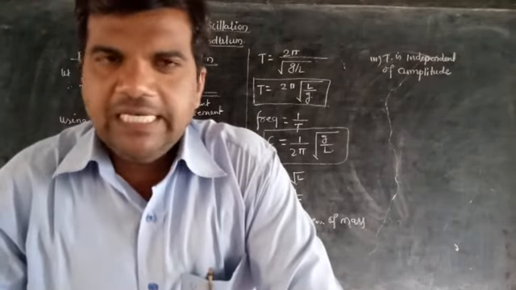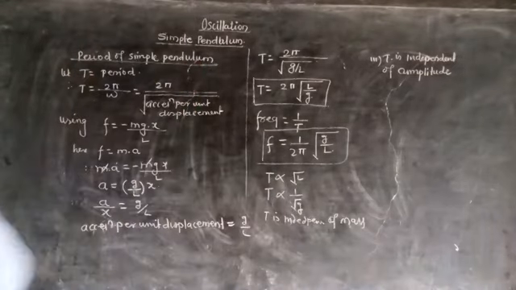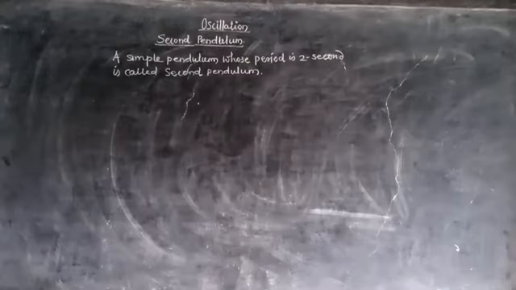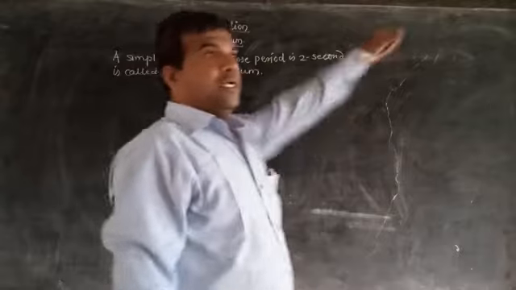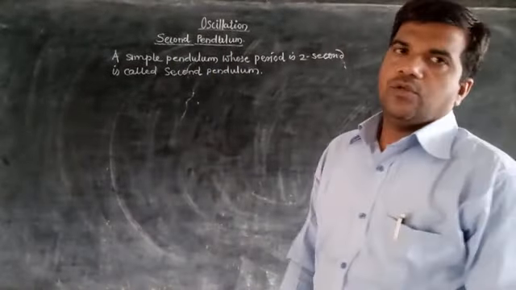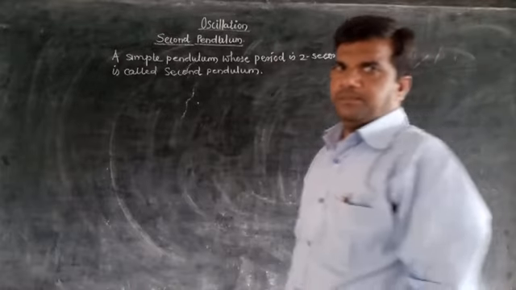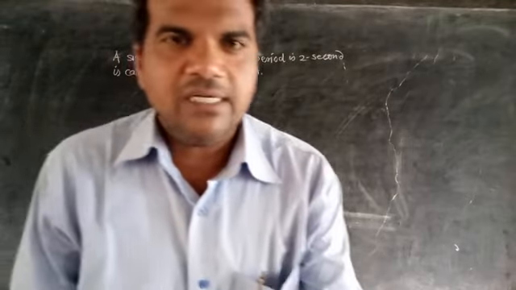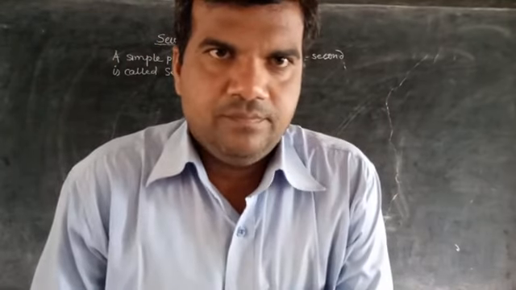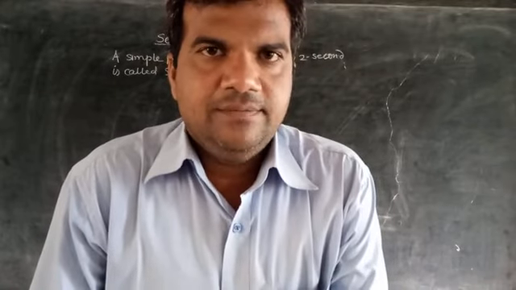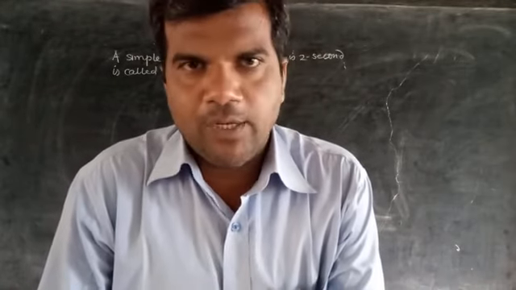Now we see the second pendulum. So what is second pendulum? Second pendulum is nothing but a simple pendulum whose time period is 2 seconds, is called second pendulum.